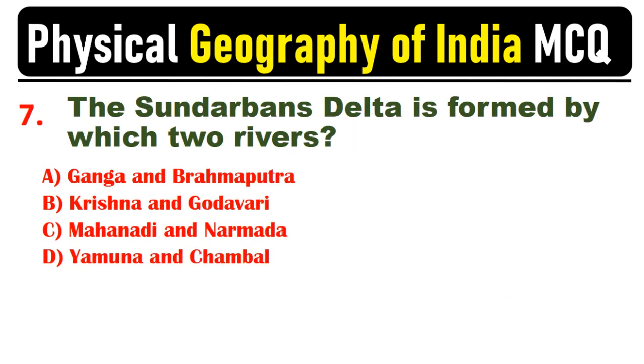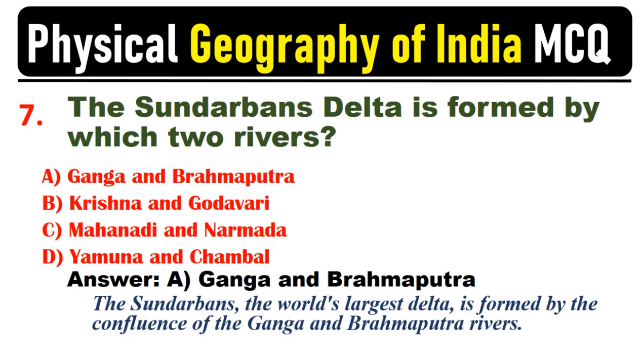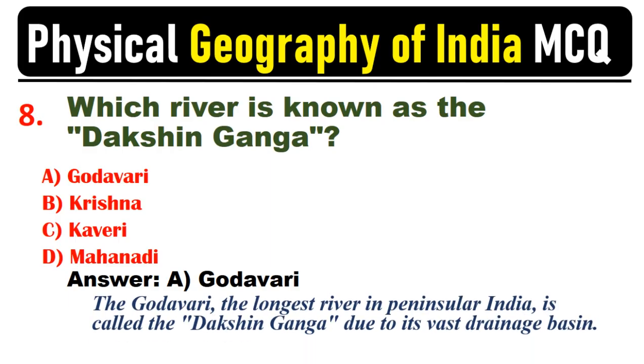The Sundarbans Delta is formed by which two rivers? Answer: A. Ganga and Brahmaputra. The Sundarbans, the world's largest delta, is formed by the confluence of the Ganga and Brahmaputra rivers. Which river is known as the Dakshin Ganga? Answer: A. Godavari. The Godavari, the longest river in peninsular India, is called the Dakshin Ganga due to its vast